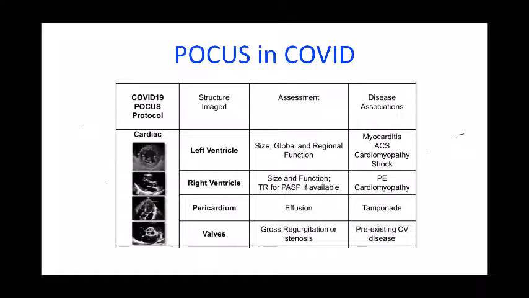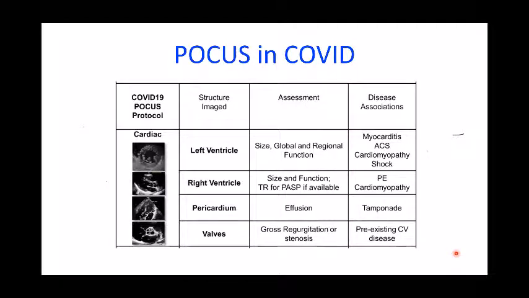Here, in focused cardiac ultrasound, we should look at the left ventricle. This is the parasternal short axis view, to see size and global function of the heart, the left ventricle, to see whether there is myocarditis, acute coronary syndrome, or cardiomyopathy, or what the reasons for shock are, whether it is because of some obstruction, a decrease in preload, or a decrease in the contractility of the left ventricle.